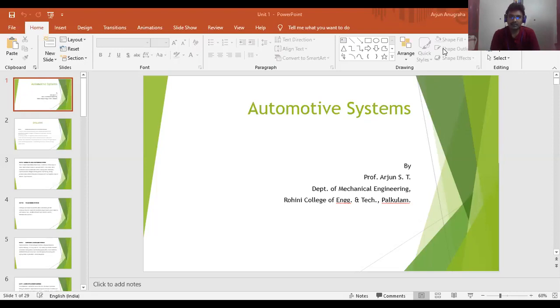Automotive systems has 5 units. It is completely related to automobiles. We will be studying about engines, chassis, frames, types of engines, types of automobiles, everything. So it has 5 units. In brief, we can see the syllabus now.